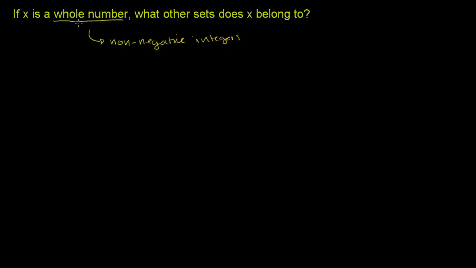But in this context, and I actually looked at what the writers of this question are looking for and the standards that they care about, from their point of view, when they refer to whole numbers, they're referring to non-negative integers. So they're referring to 0, 1, 2, 3, so on and so forth. And I also looked at what they refer to. And remember, this is just according to the writers of this question. This isn't according to how everyone views these things.